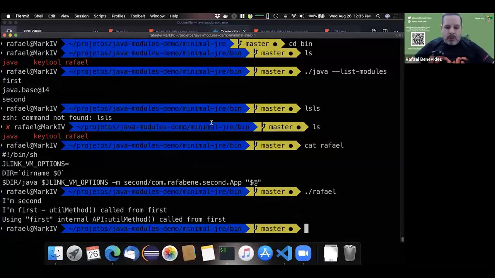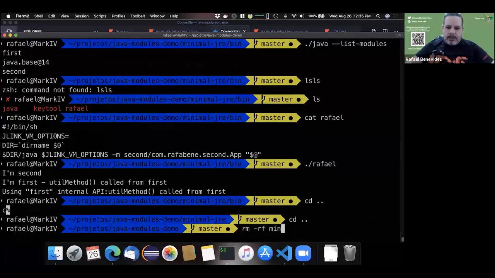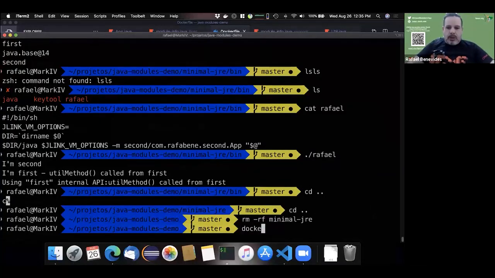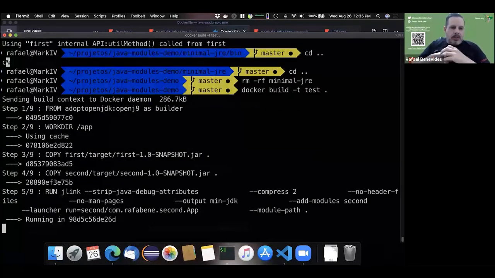So let me show that to you. Let's go here. Let's delete this minimal JRE and execute docker build with the tag test and using this Dockerfile. So JLink is running.